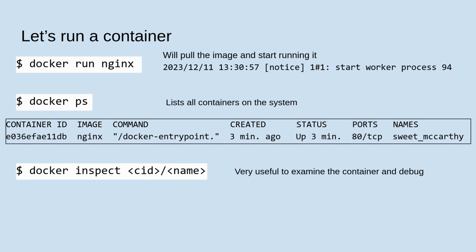Now I want you to run Nginx, and this command will automatically pull from the registry also. It'll take a little while depending on how much bandwidth is available if all of you collectively pull this huge thing, right? Okay, I'll assume most of you have it running, and it is probably occupying one of your terminals, your main terminal. So now you'll need to open another terminal in the same VM or your machine to do the next command, right? Now we'll run docker ps on the other terminal.